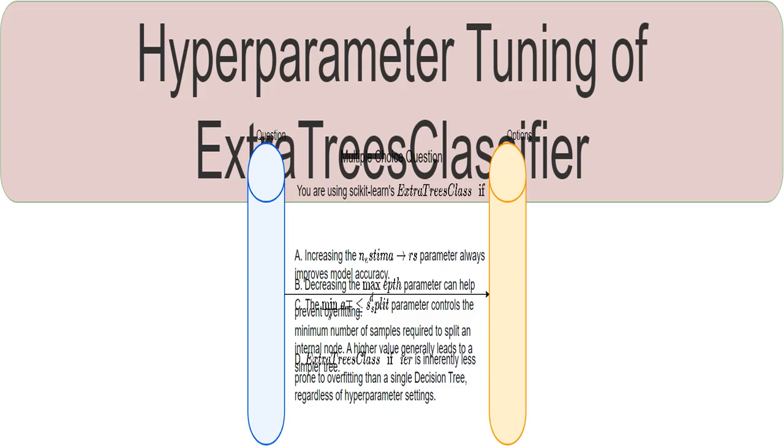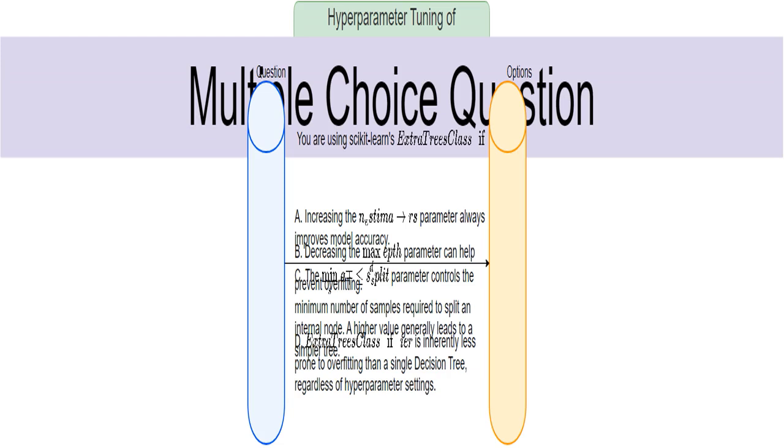This quiz focuses on understanding how changing the settings, hyperparameters, in the ExtraTreesClassifier algorithm affects its performance in a binary classification problem. We'll explore several key hyperparameters and how they relate to model accuracy and overfitting. Get ready to tune those models. The quiz presents a multiple-choice question to assess your understanding of ExtraTreesClassifier hyperparameters. You'll select which statements about those hyperparameters are true.